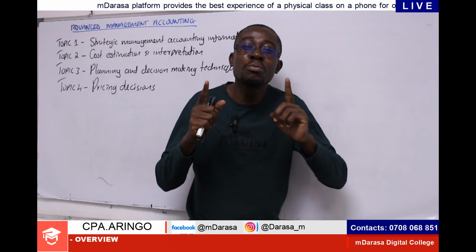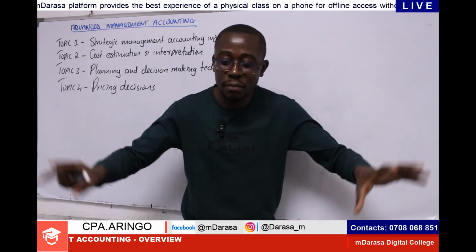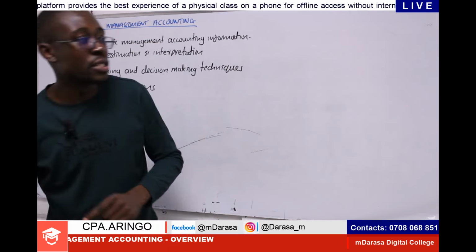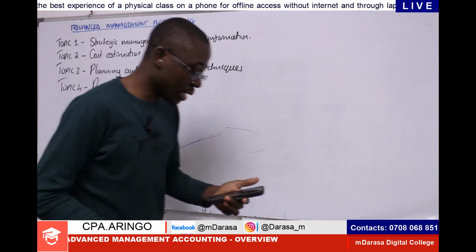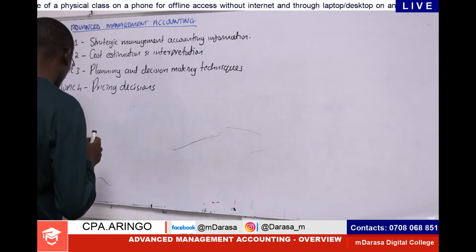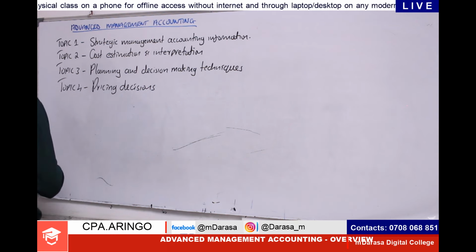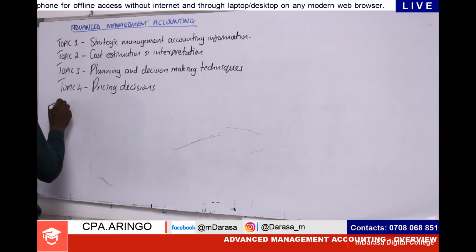So it will also be a very interesting bit, because we'll also be covering basically practical areas. These are what we'll be looking at under pricing decisions. In addition to that, we'll also be required to cover topic number 5. And topic number 5, basically here, we'll be talking about strategic performance measurement.